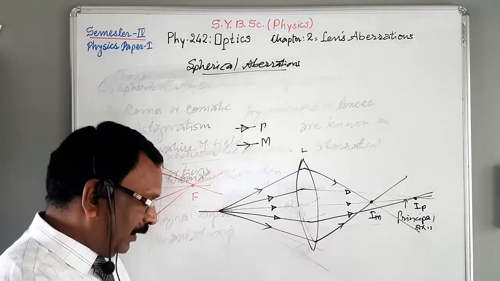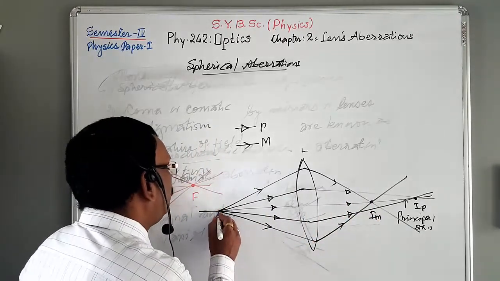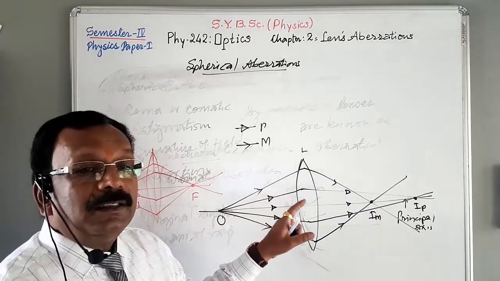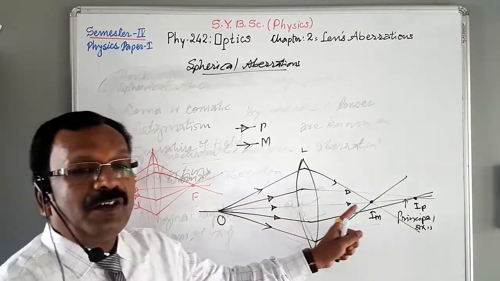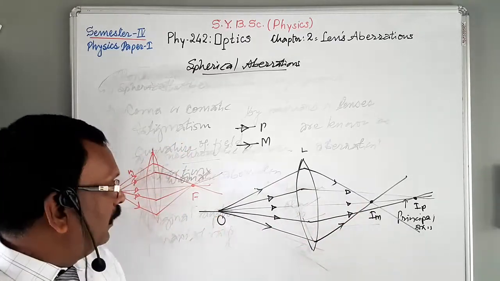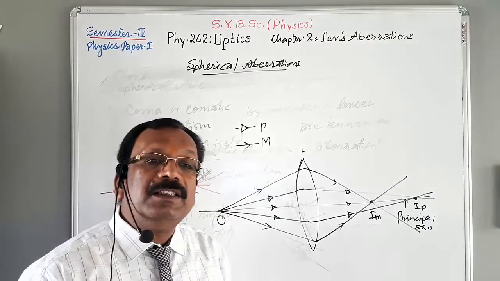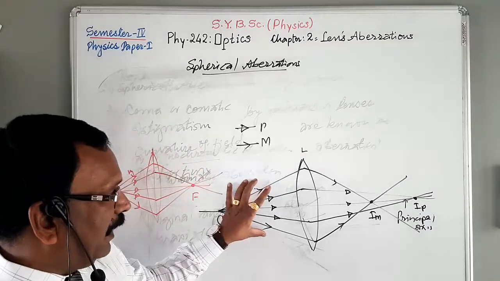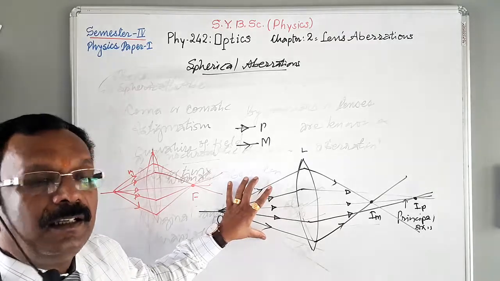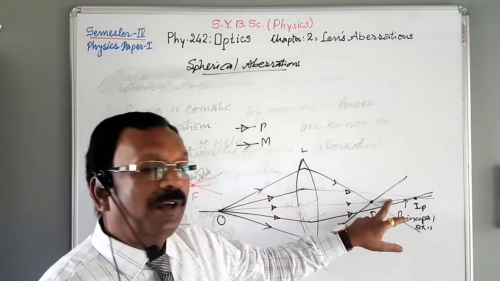But a single lens always has the deficiency that it can't give a single point image of a single point object. Suppose O is the single point object, and there is a defect in the formation of image of this single point. Why is this so?